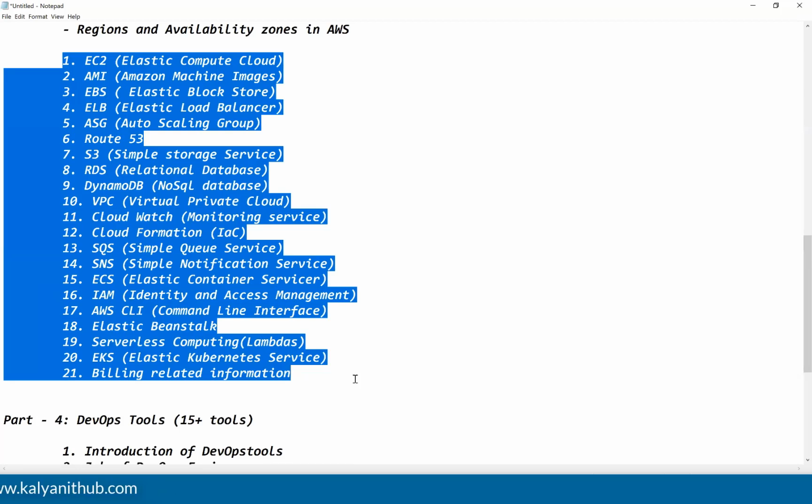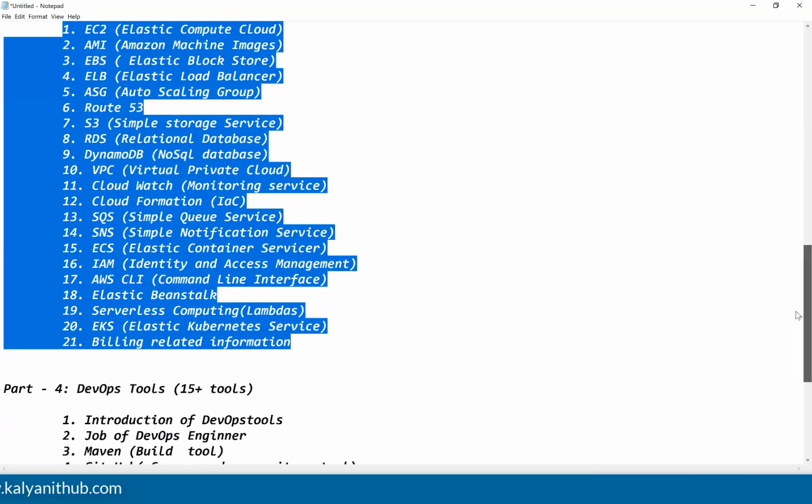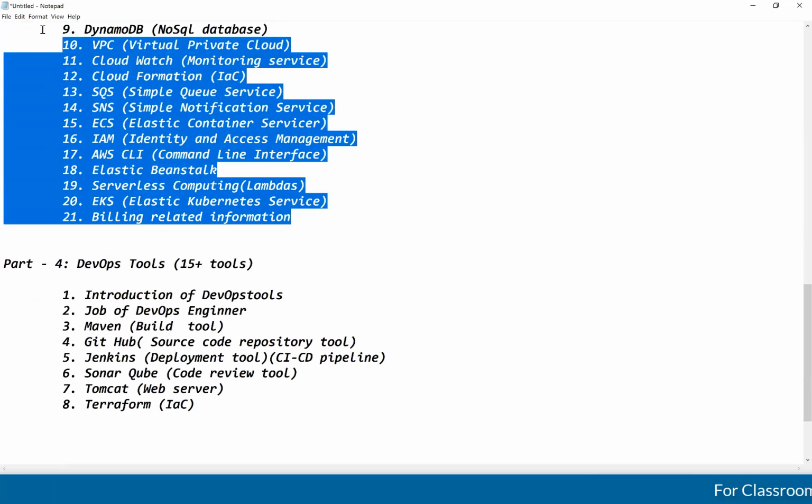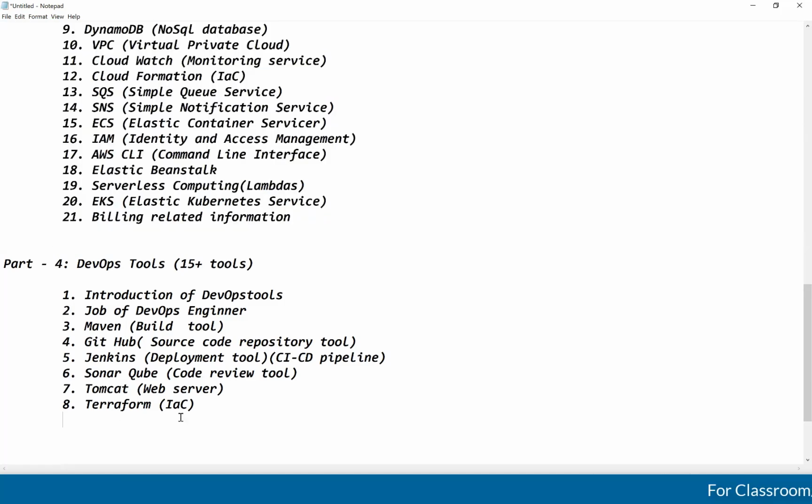Then only you can understand Terraform. Whatever you are doing through the user interface, the AWS management console, everything we are going to do by writing code in Terraform. Terraform is infrastructure as code.